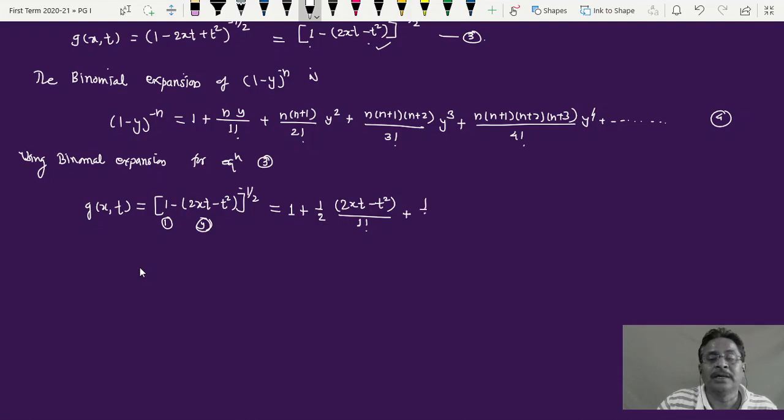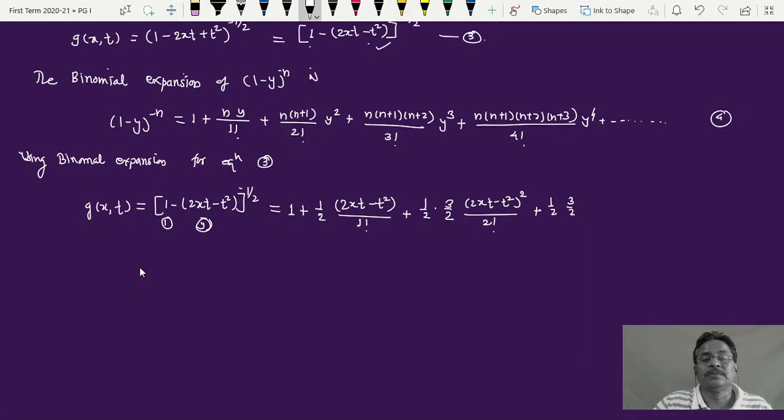Next term I can write here 1 half, that is n. Now n plus 1, n is 1 half plus 1 is 3 by 2. So the next term is 3 by 2 into, this time, twice xt minus t square raised to 2. This is y square divided by 2 factorial. Can you write the third term? Next term, 1 half into 3 by 2, and this is n plus 2.